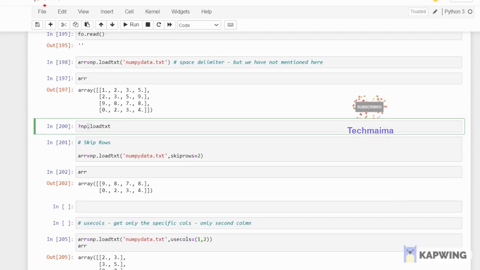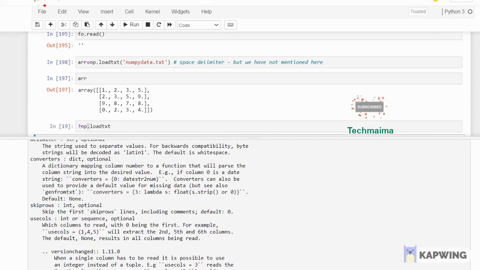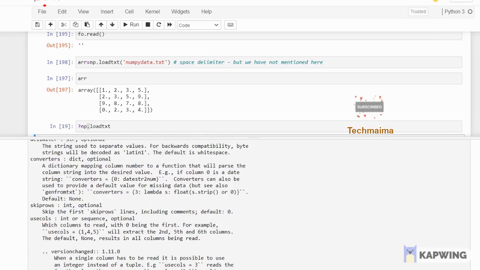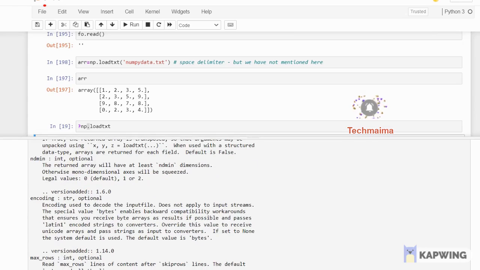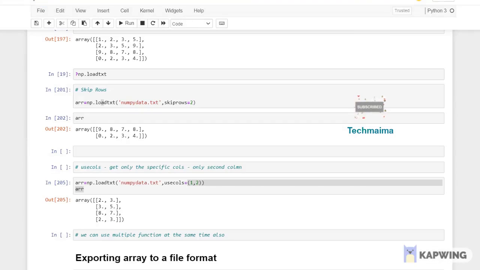If you want to check all the functions available in loadtxt, you can give help of np.loadtxt. You can see it with the examples. You can skip rows, you can use columns, only columns, and delimiter, which can be a string or optional, whatever you want to get, and unpack, ndmin, so I mean to check the data type. Here ndmin is an integer and optional, encoding, max rows; you can try all of this.